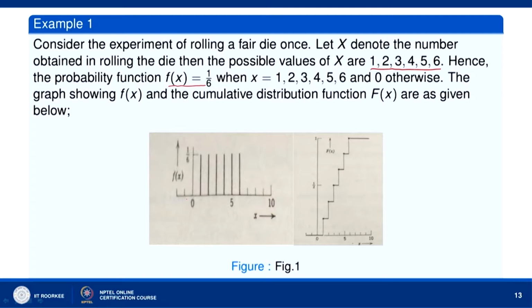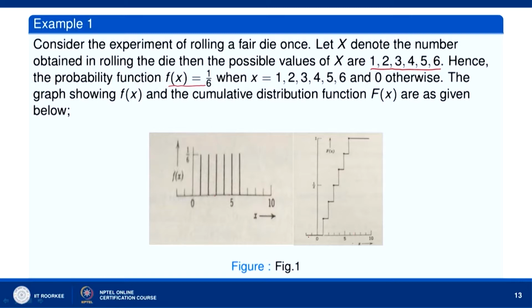You can see here this is our x axis, and this is the y axis. So, f(x) takes the value 1/6 when x is equal to 1, 2, 3, 4, 5, 6. At all the values of x, 1, 2, 3, 4, 5, 6, f(x) takes the value 1/6 and it is 0 at all other values of x. Now, this is the cumulative distribution function of the probability function f(x).